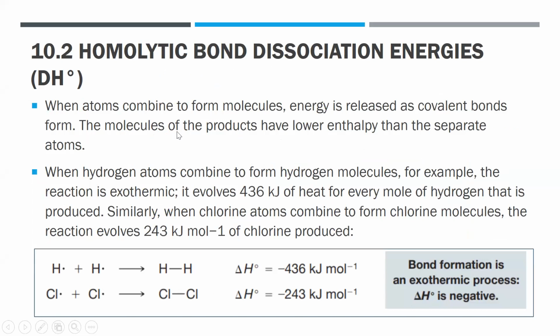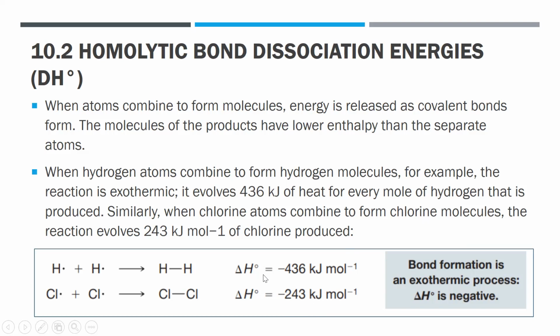Now, when atoms combine to form molecules, like you have your hydrogen atoms, what happens is that when they form a bond by homolytic bond formation like this, these molecules are products of lower enthalpy than the separate atoms. So you actually have the bond formation in this process to be an exothermic process. Energy is being released when a bond is being formed here. So when hydrogen atoms combine to form hydrogen molecules, the reaction is exothermic. Also, for chlorine, the reaction is also exothermic. And you can see here the delta H.